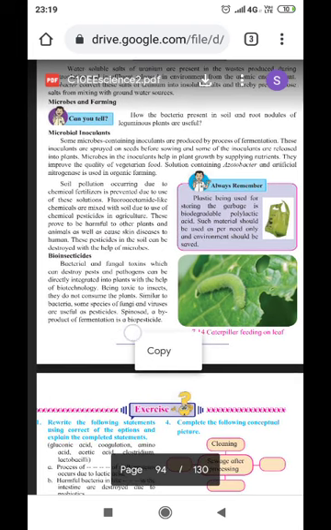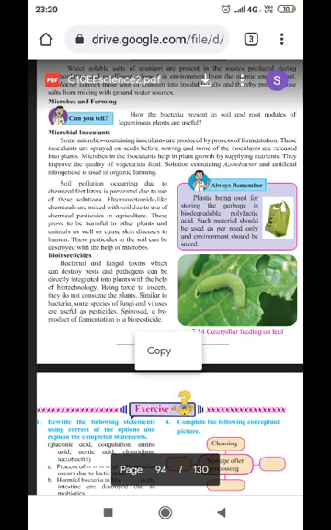Chemicals like fluoroacetamide are mixed with the soil due to the use of chemical pesticides in agriculture. These prove to be harmful for other plants and animals, as well as causing skin diseases in humans. These pesticides in the soil can be destroyed with the help of microbes.